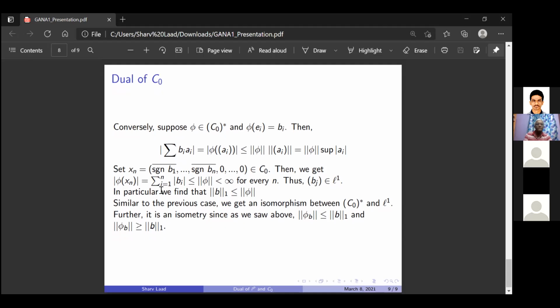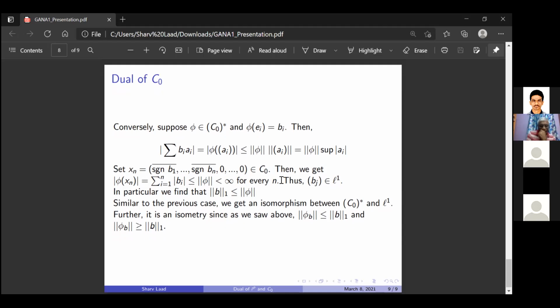So we see that the mod of phi of xn is just the summation from 1 to n of mod bi, which is less than or equal to the norm of phi times the norm of xn, and the norm of xn is just 1 because it will be the supremum of mod of these elements.